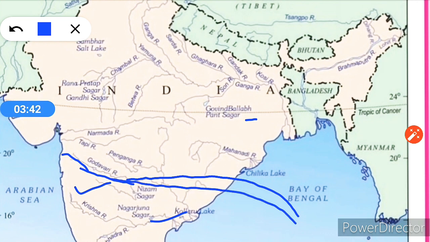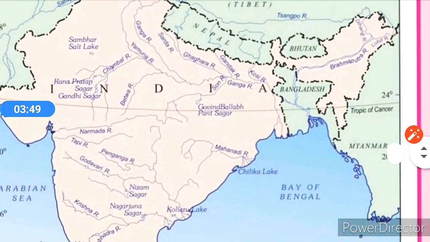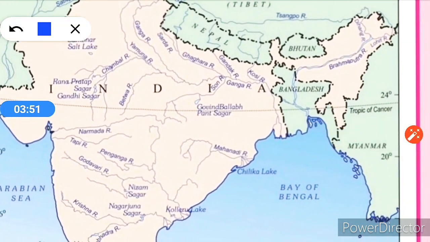It is also called the Dakshin Ganga. Now all of you see the Mahanadi river, this one. Mahanadi rises in the highlands of Chhattisgarh. It flows through Odisha to reach the Bay of Bengal. The length of the river is 860 km and it is shared by Maharashtra, Chhattisgarh, Jharkhand and Odisha.